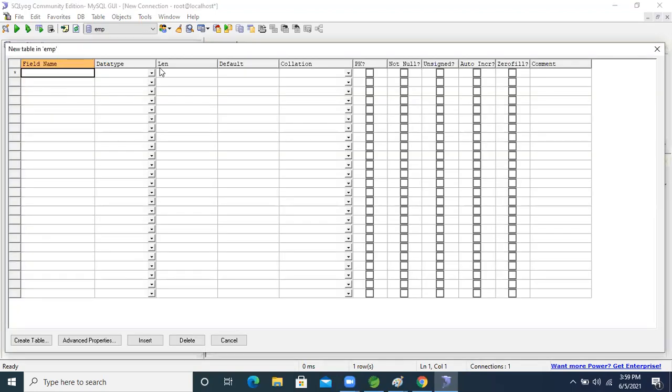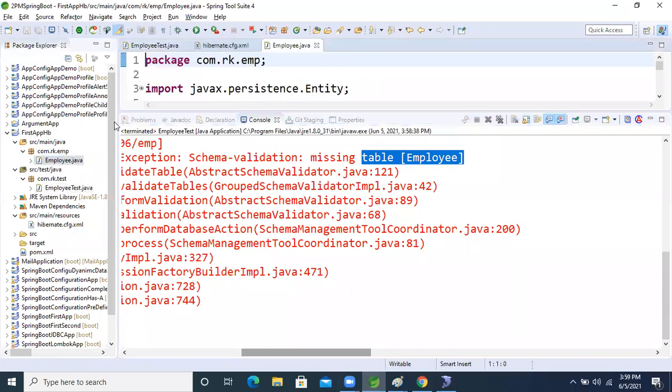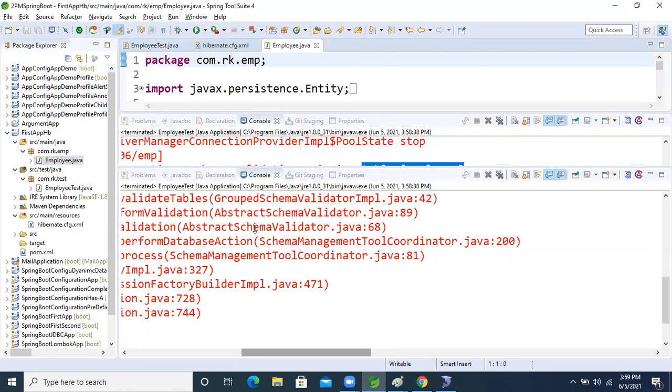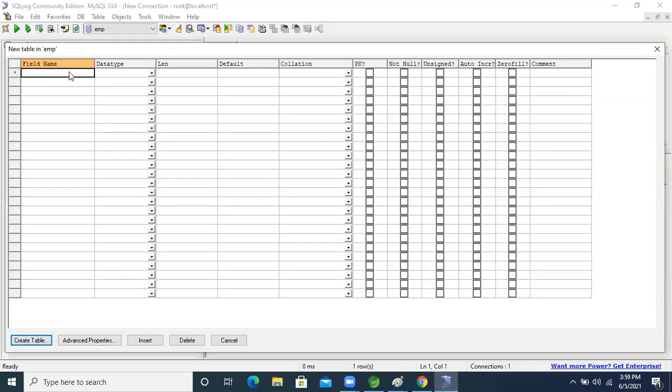We have not decided that yet, so come and see our entity class. Employee class is there, with emp id. Copy this emp id, come here. The first field I'm taking is emp id, with type integer.